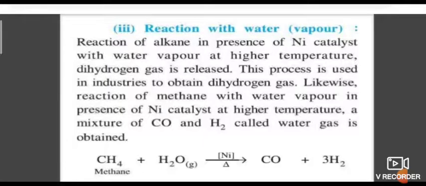Reaction with water: when methane is treated with steam at around 1200 Kelvin and in the presence of nickel as a catalyst, it gives carbon monoxide and dihydrogen gas. The above reaction is an industrial process for the synthesis of dihydrogen.